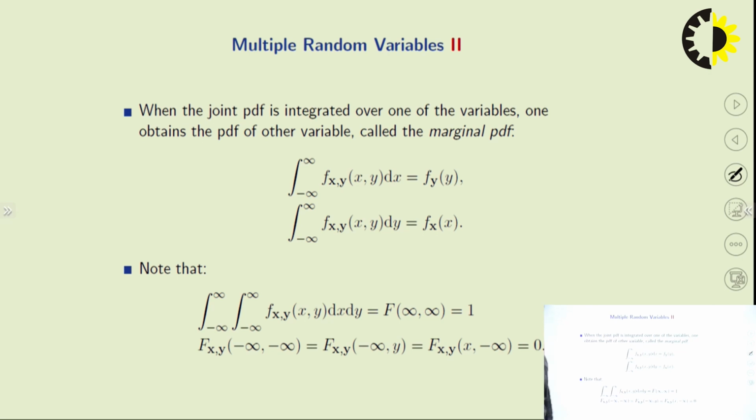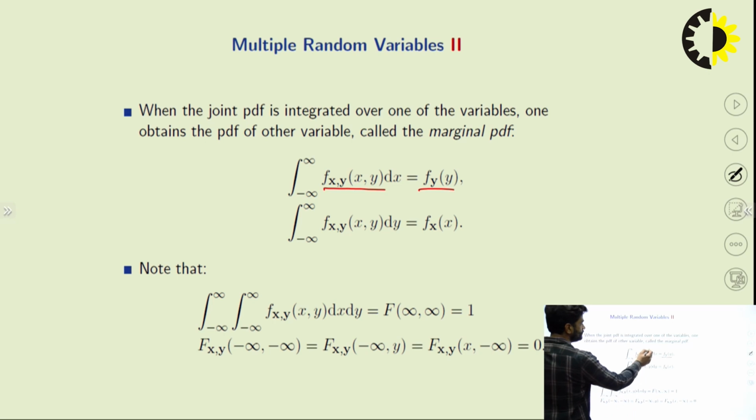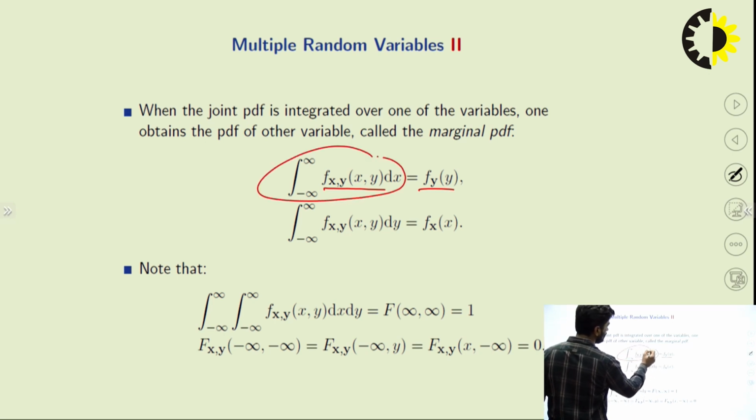Now, if you want to find out the PDF of a single random variable from the joint PDF, suppose this is the joint PDF f(x,y) dx. Now, if you want to find out the PDF of the single random variable f_Y(y), then we should integrate this joint PDF with respect to x.